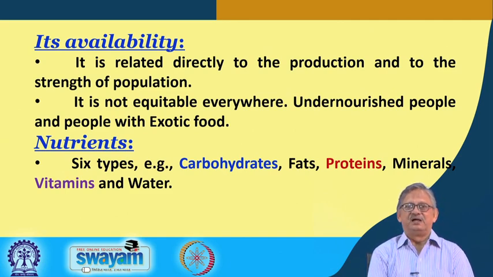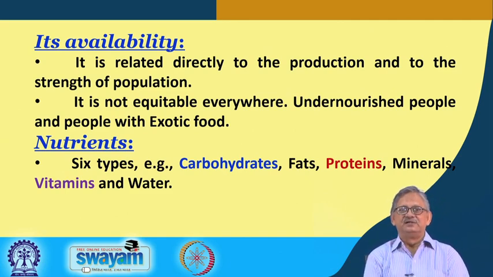So what does food supply? It supplies the basic nutrients. There are 6 basic nutrients we know. One is carbohydrate, then fat, then protein, then mineral, then vitamins and water, right.